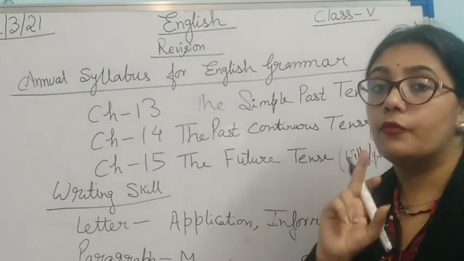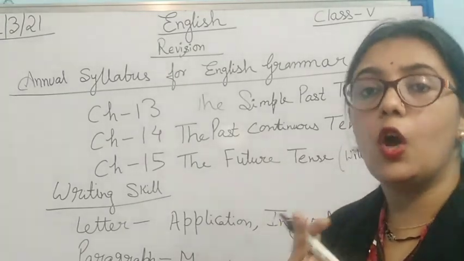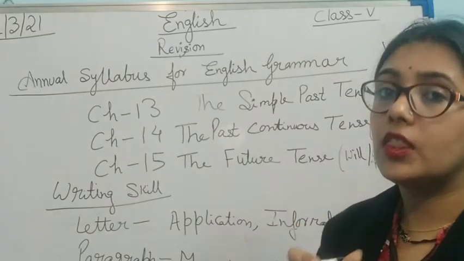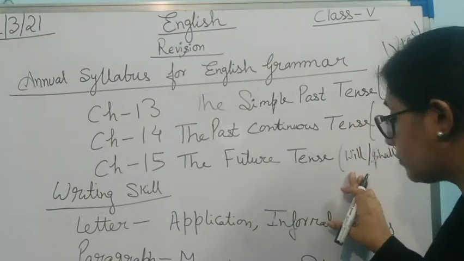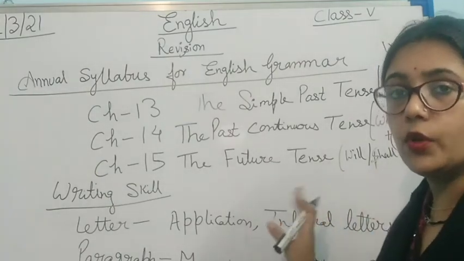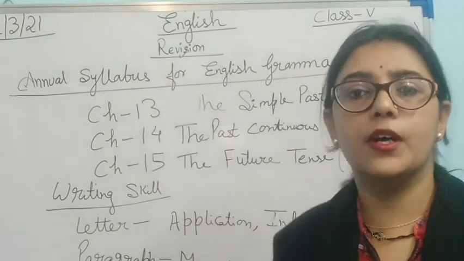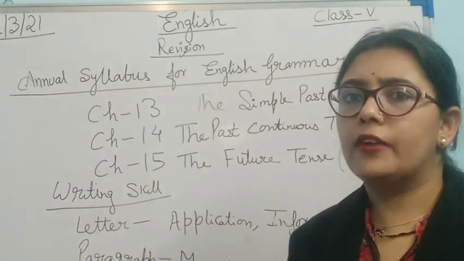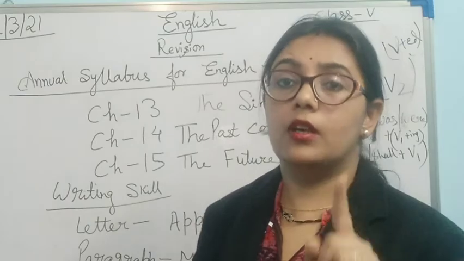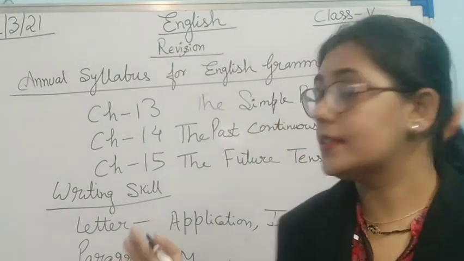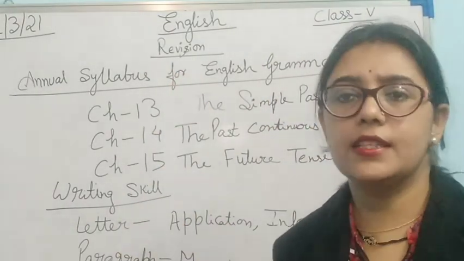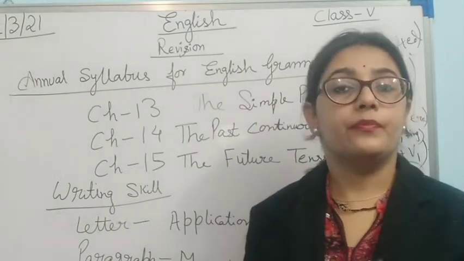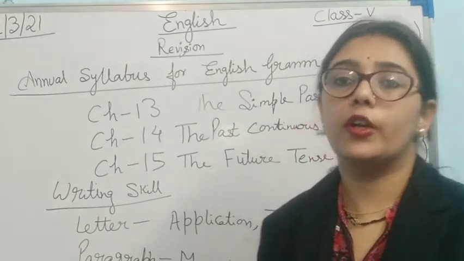So, in first person we are going to use will or shall, anything. But in case of second person and third person we are going to use will only. Okay, will plus just the simple form of verb, that is the first form. Go, eat, cook, drive, anything which has the first form of verb. That's it. So all the three lessons are very easy. I hope in brief I have explained how you have to do it. Now I will send you the exercises as I have already said.